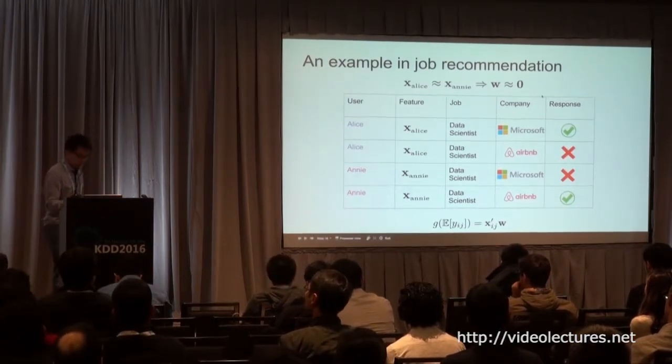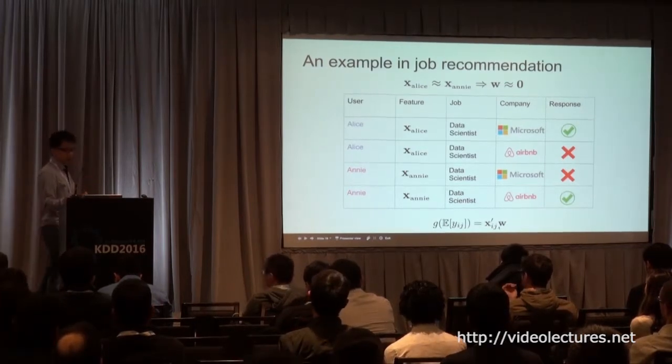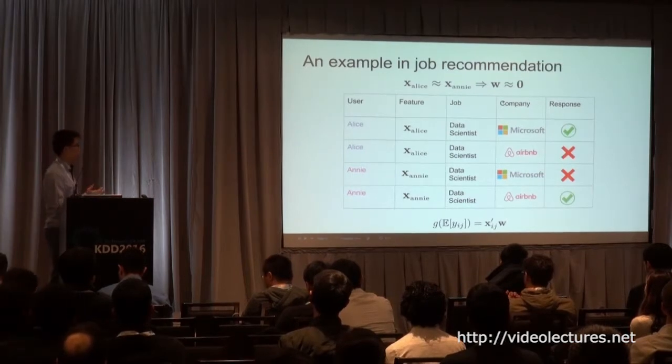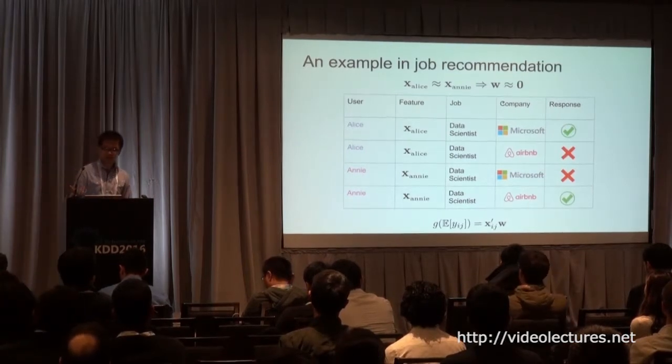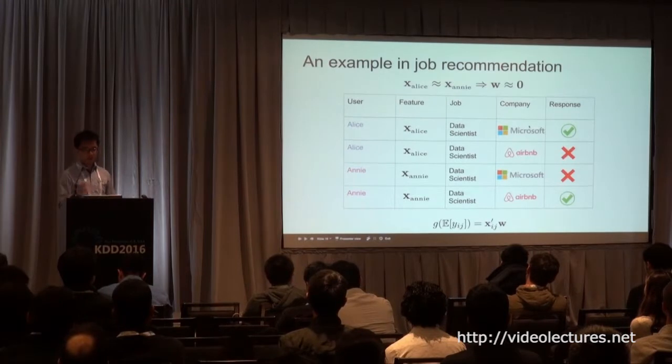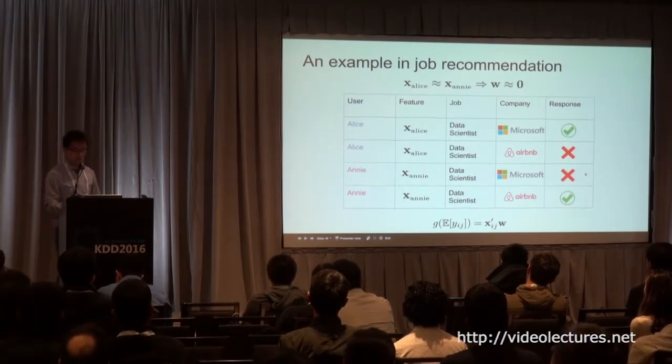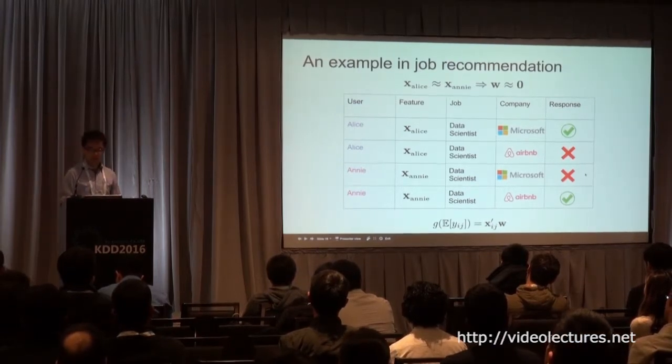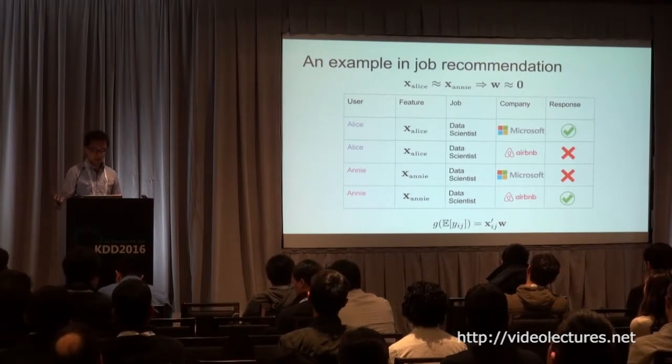If we are only looking at the generalized linear model, the only thing we learn is W, and it's very likely that we can learn nothing from this example. Microsoft was applied to once and Alice didn't get the job, and Airbnb was applied to once and Annie did. So it's very difficult to learn any useful information with a model like GLM.